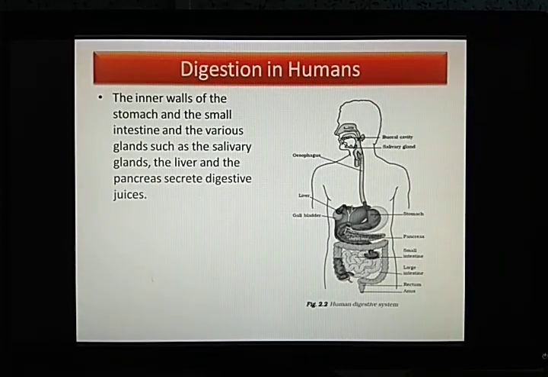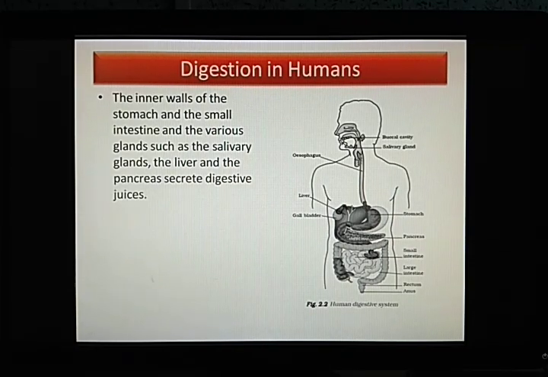Now, the inner walls of the stomach and the small intestine and various glands such as the salivary glands, the liver, and the pancreas secrete digestive juices. Why are these digestive juices important? They help in breaking down the complex food substances into simpler substances which can be taken up by the body, thereby giving the energy to carry on the life processes in our body.